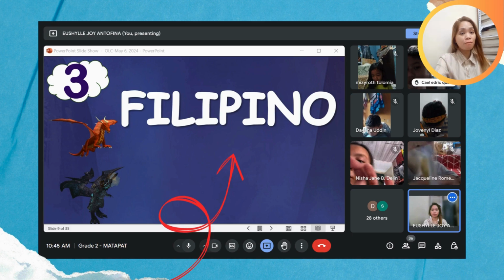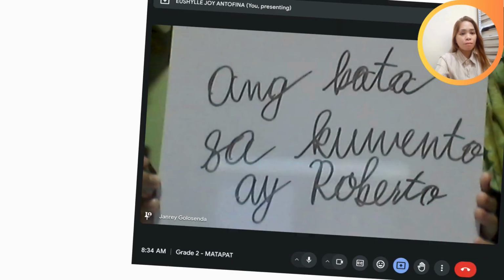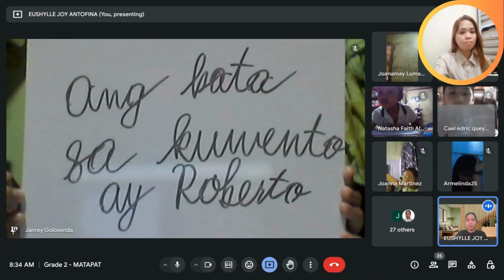Here's another example, a Filipino subject using the same assessment. So in this lesson, I was assessing my students' reading comprehension naman po ito. Bale, I am asking them about the details of the story that they have watched.